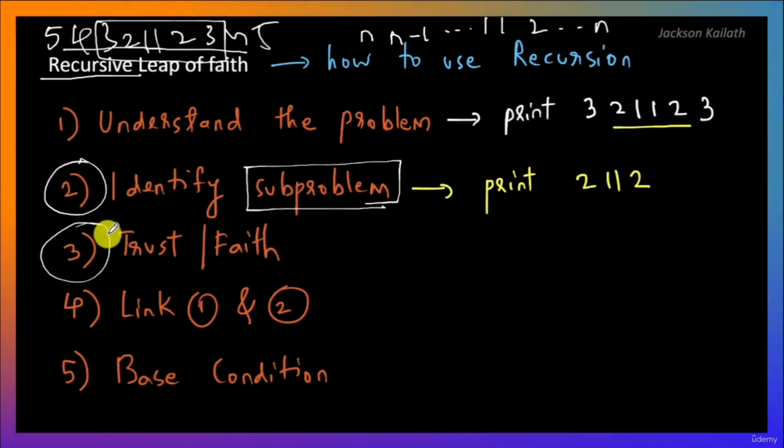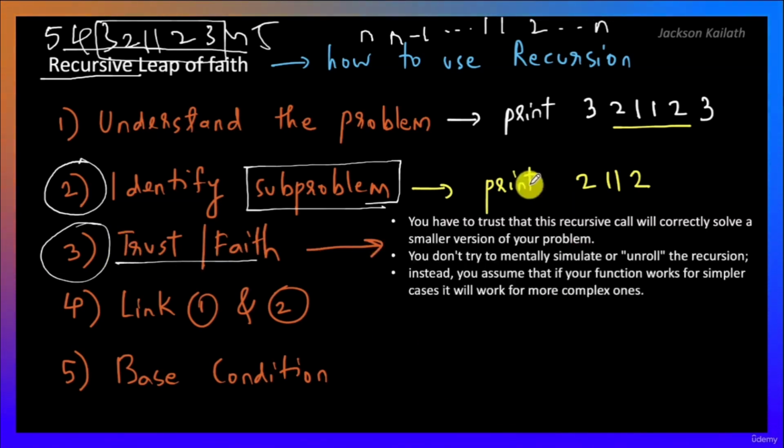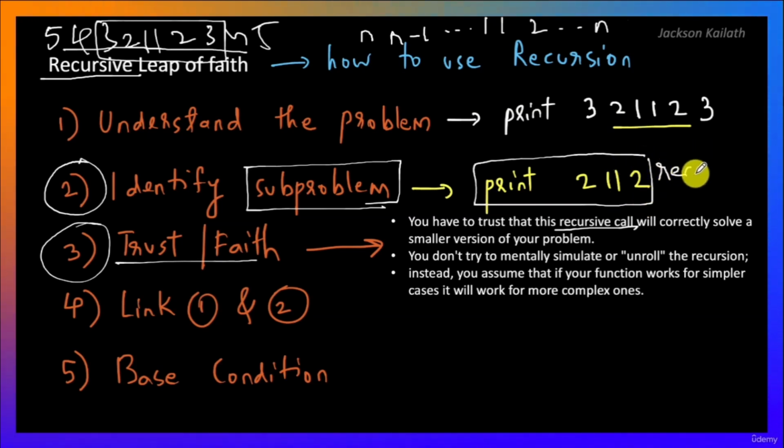Now, the step of trust or faith is that you have to trust that if we replace solving the subproblem over here with a recursive call, this recursive call will correctly solve a smaller version of your problem.